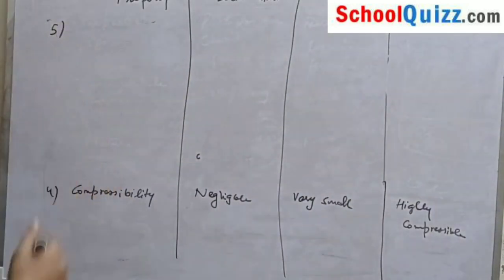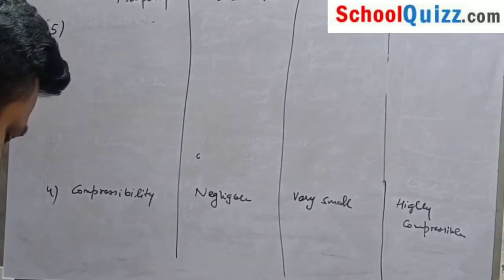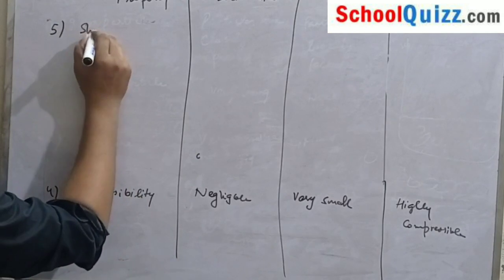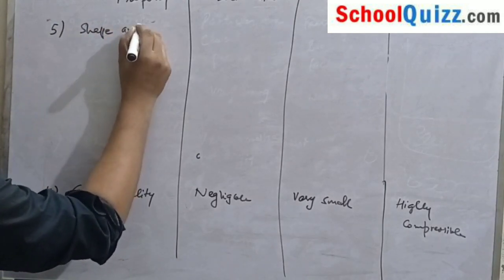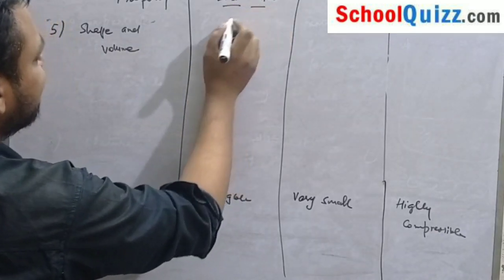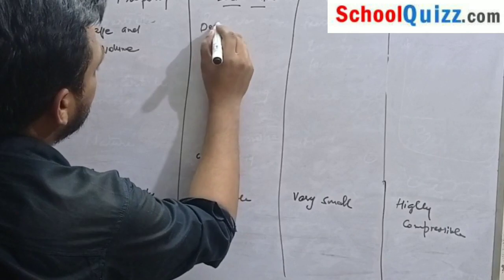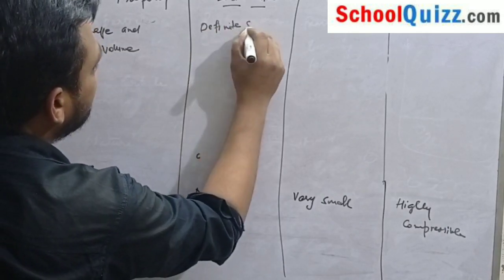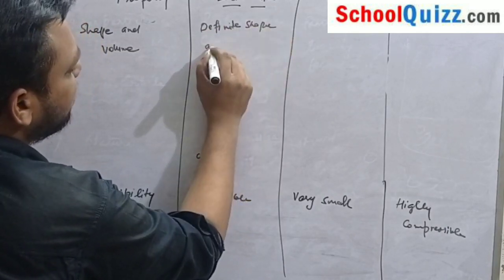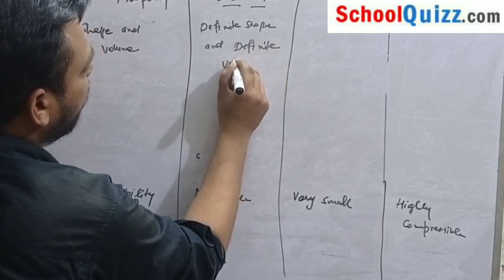The fifth point is shape and volume. As we know, solids have a definite shape and definite volume.